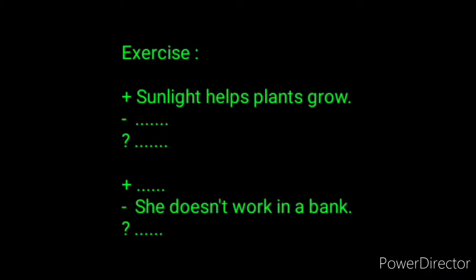Is everything clear? For our exercise, let's make sentences in simple present tense. The first one: Sunlight helps plants grow. The negative sentence should be: Sunlight doesn't help plants grow. And for the question, it should be: Does sunlight help plants grow? The second one: She doesn't work in a bank. The positive statement should be: She works in a bank. And the question is: Does she work in a bank?